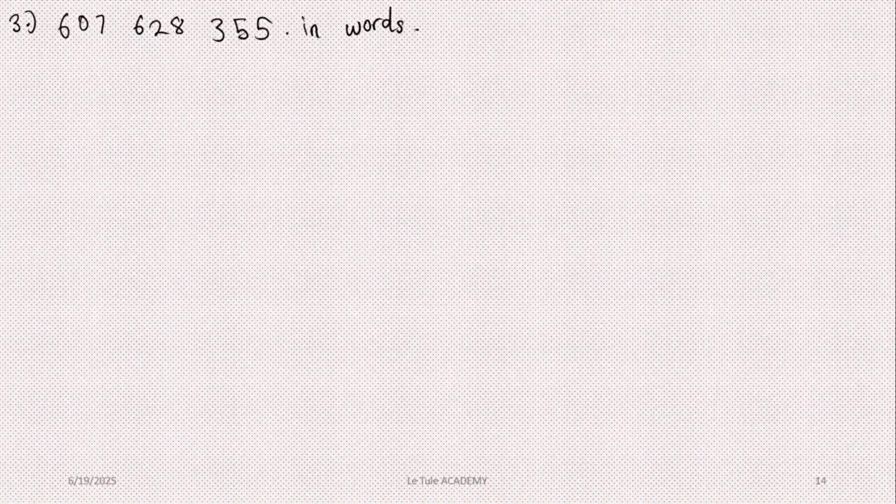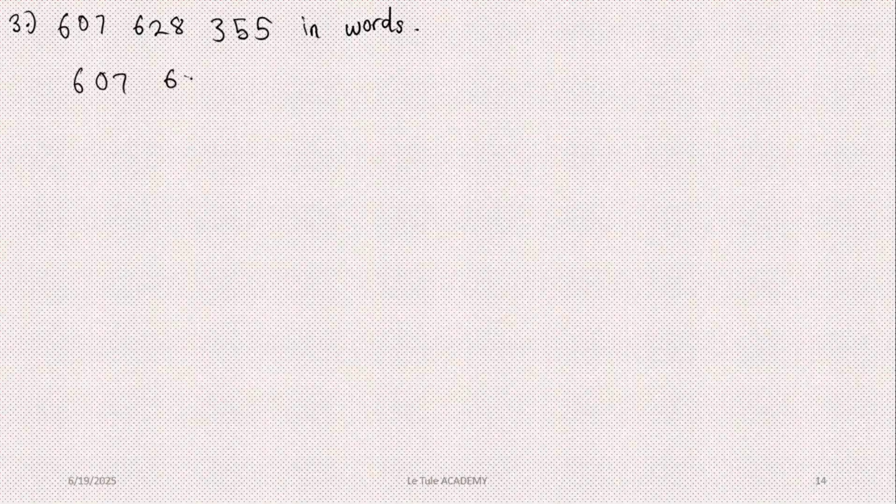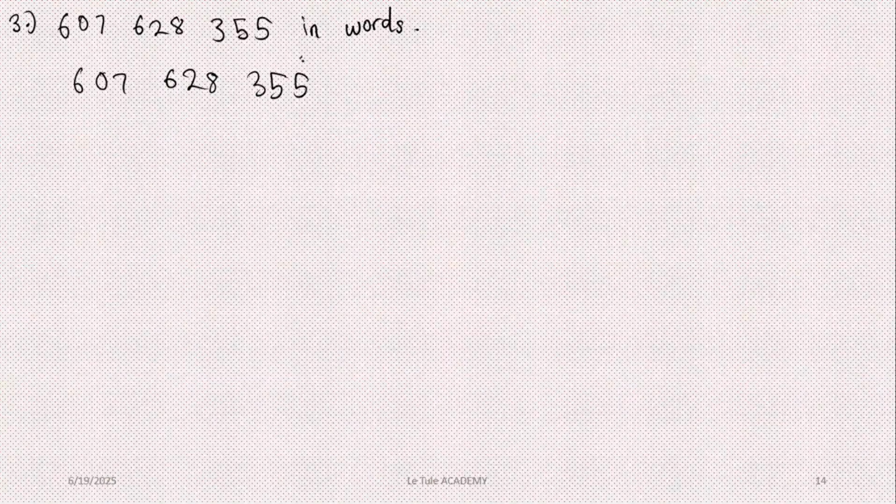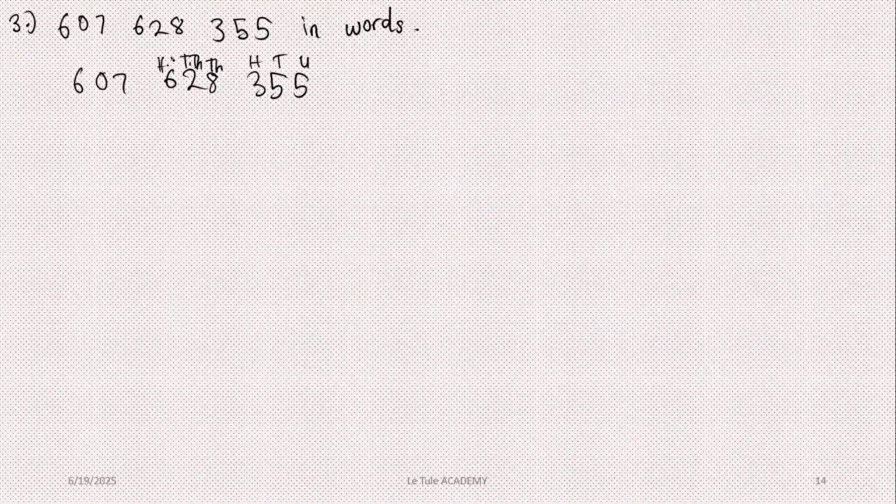I'm going to teach you guys how to write numbers in words. Write 607,628,355 in words. How will we go about this question? You first of all start from the first digit that you see. You write the digit out again. Then you start unit, tens, hundreds, thousand, tens of thousand, T.TH, hundreds of thousand, H.TH, million, tens of million, hundreds of million. Then you begin.